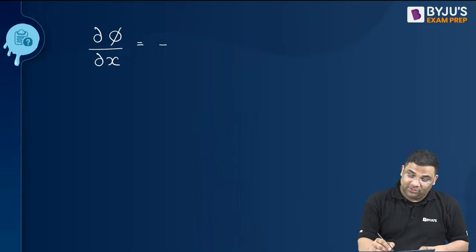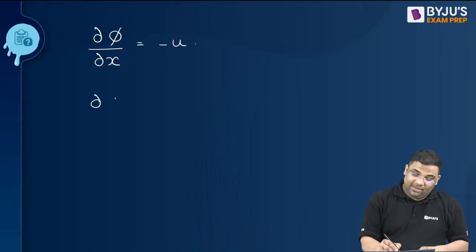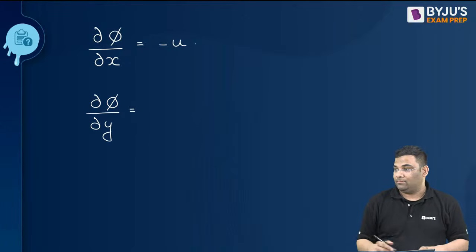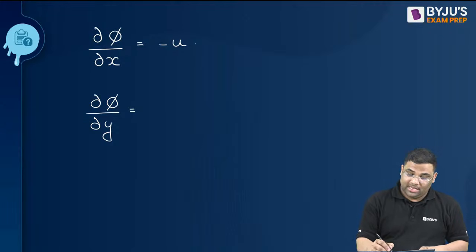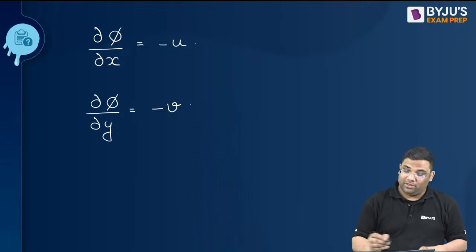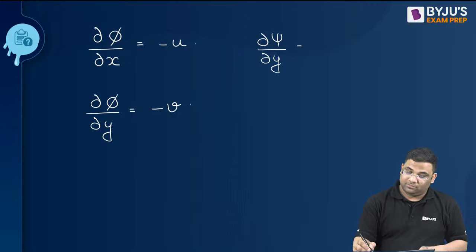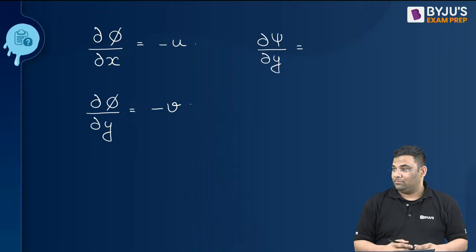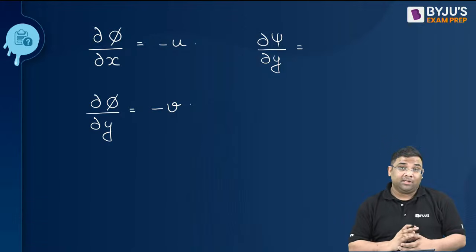Yes, very good. Minus u. What will I get, tell me.